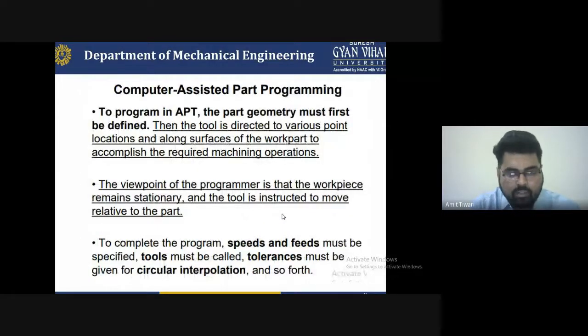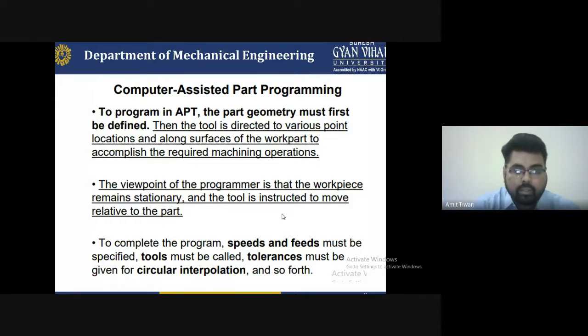Next is the computer aided part program. To program in APT, the part geometry must first be defined. Then the tool is directed to various point locations and along the surface of the work path to accomplish the required machining operation. The viewpoint of the programmer is that the workpiece remains stationary and the tool is instructed to move relative to the path.